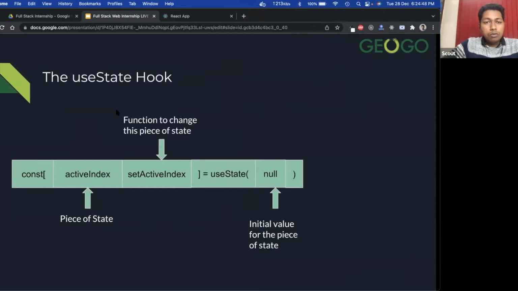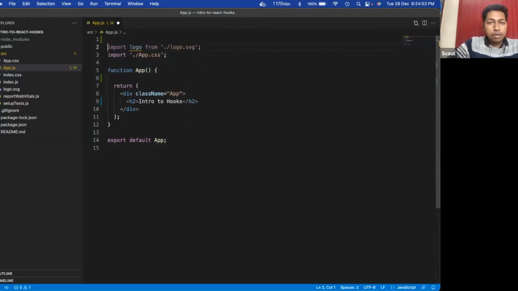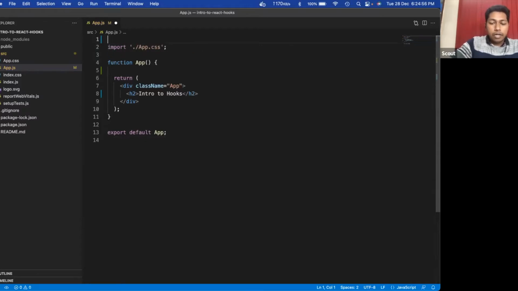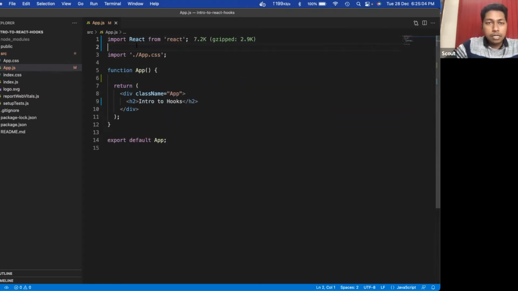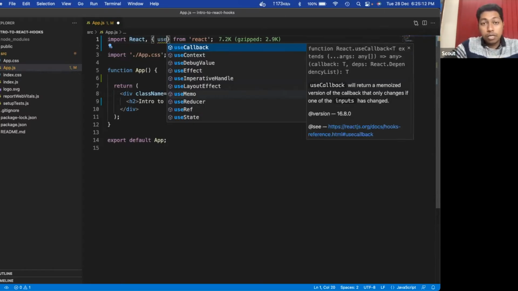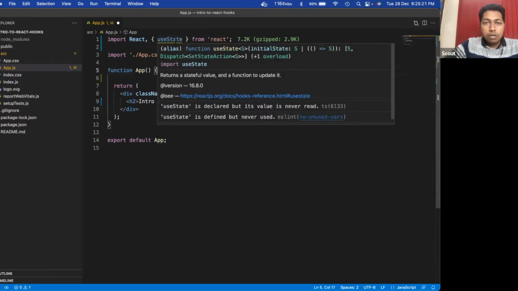So to use the useState hook, first you have to import it from React. Okay, so I will remove this part, and I will import React from React. This is a very basic thing that you have to do. The useState hook is already defined inside React, so you just start typing and you will get the option here, useState, right? It is giving it properly. So here you can see my editor is giving a definition of this function.